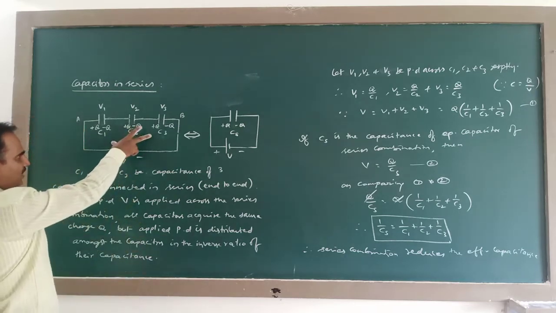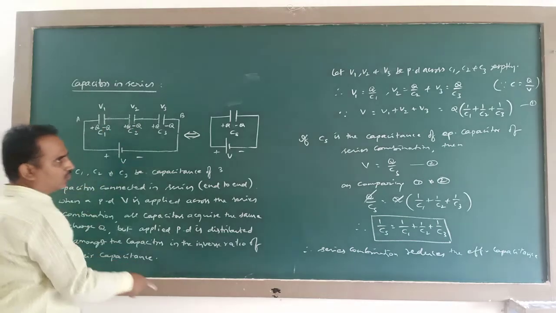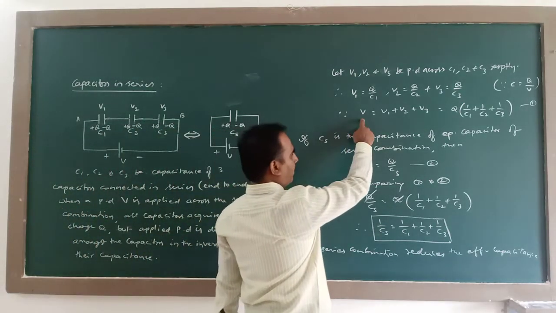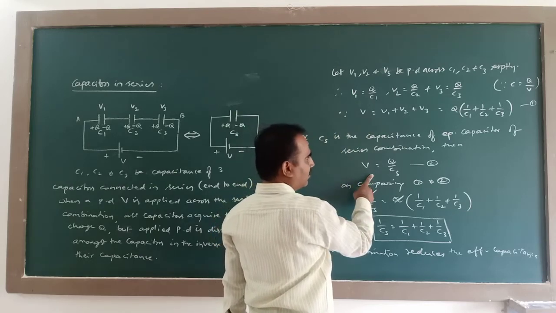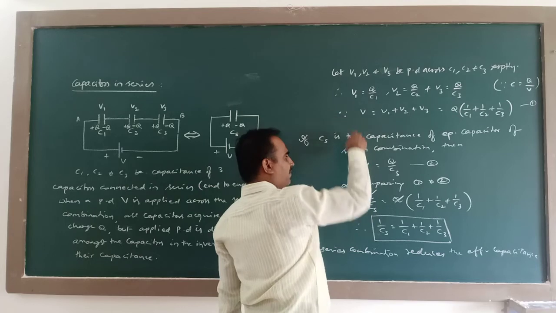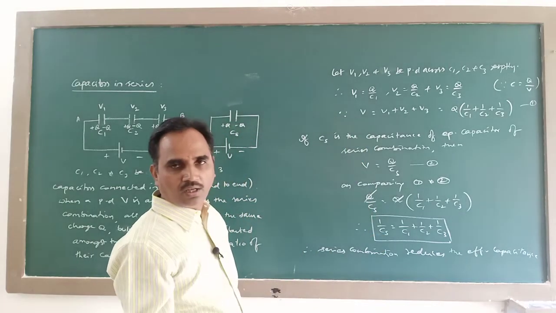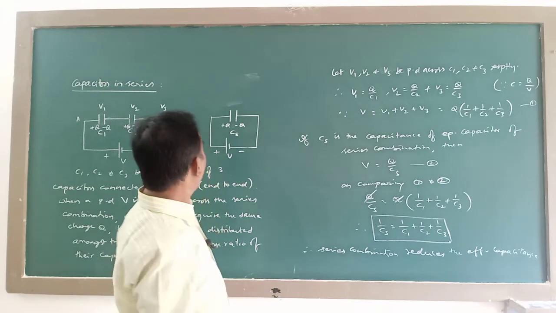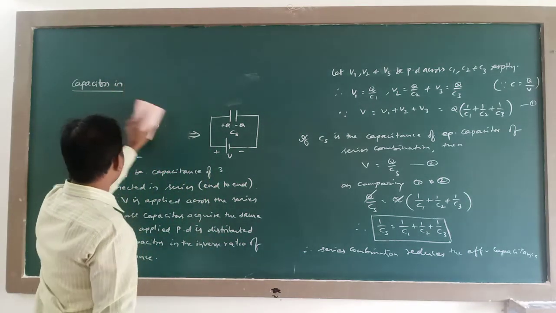So first you consider this combination, charge is same, potential is distributed, so you will get this equation. If I take an equivalent capacitor, this is the equation for the equivalent capacitor. As both produce the same effect, I can compare them, so finally you will get this equation. In the same way, we can also find effective capacitance in parallel combination.